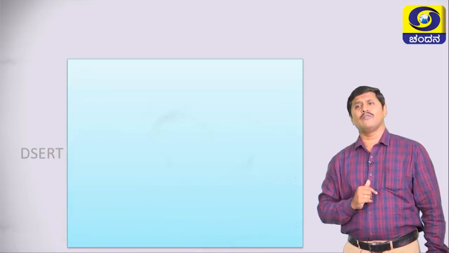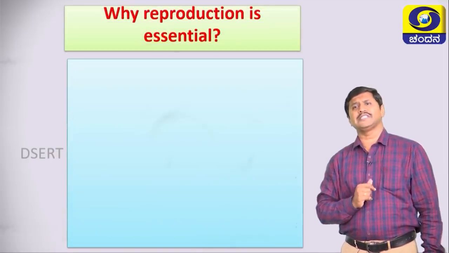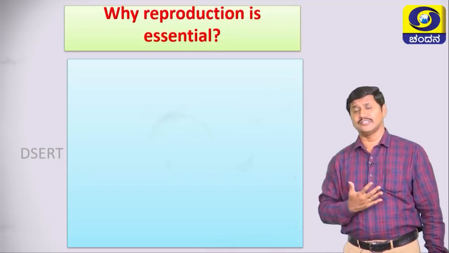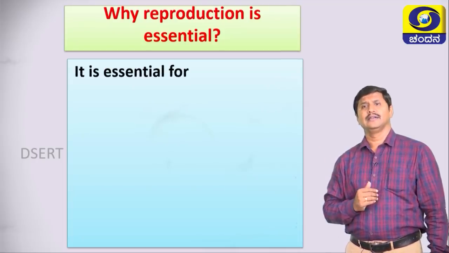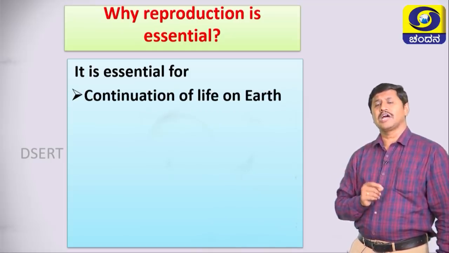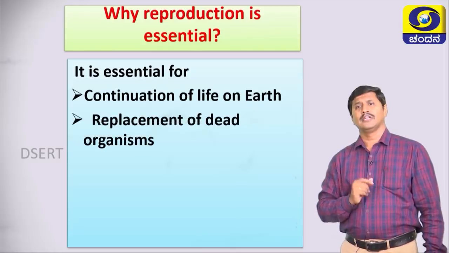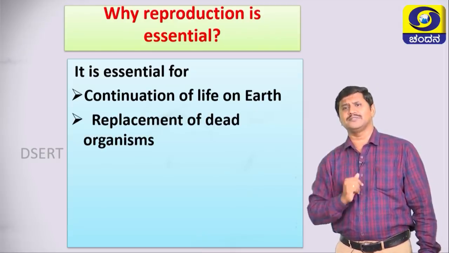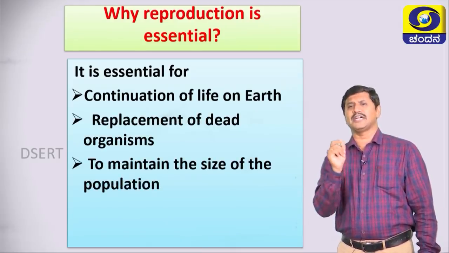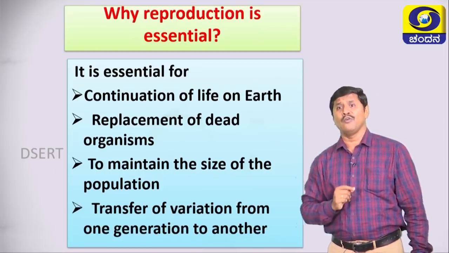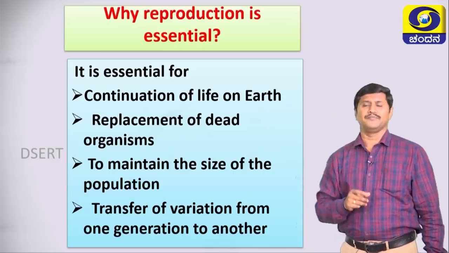Okay. Then move on to why reproduction is essential, why it is necessary for living organisms. It is essential for continuation of life on earth, replacement of dead organisms, to maintain the size of the population, and transfer of variation from one generation to another.